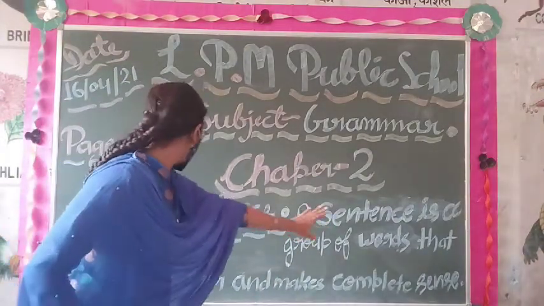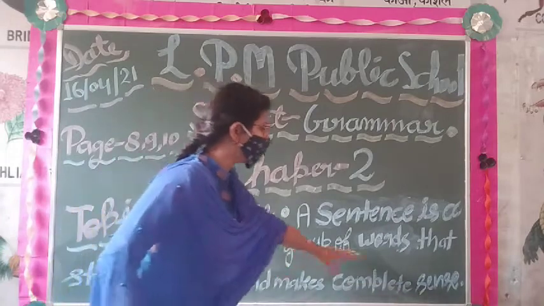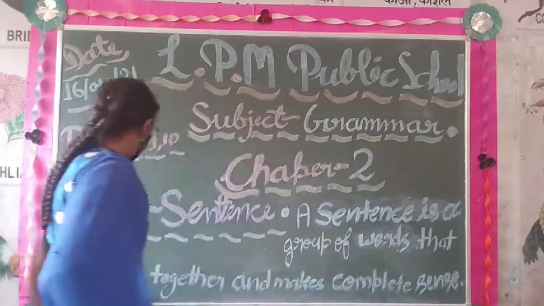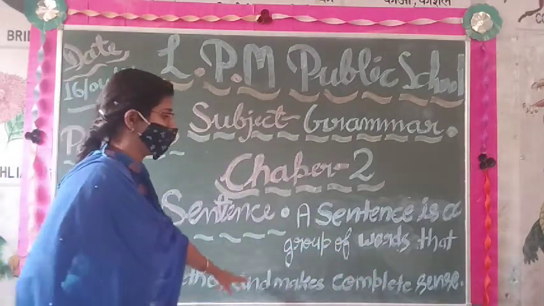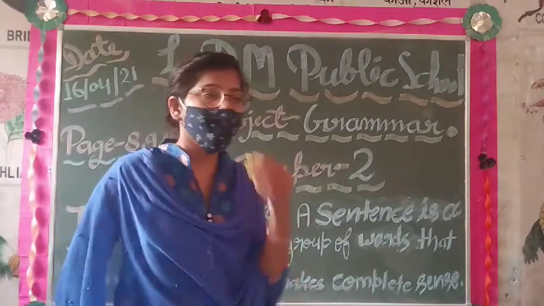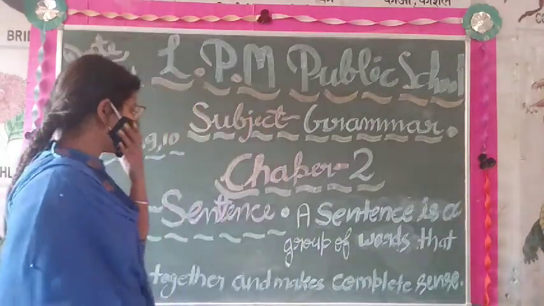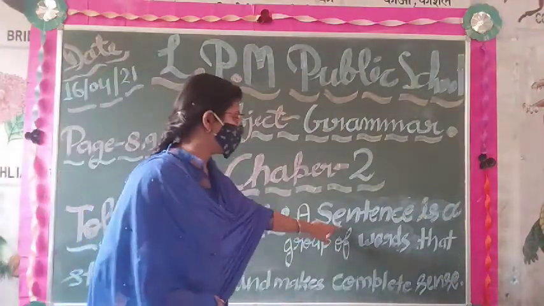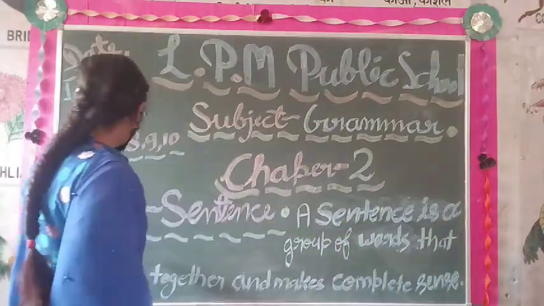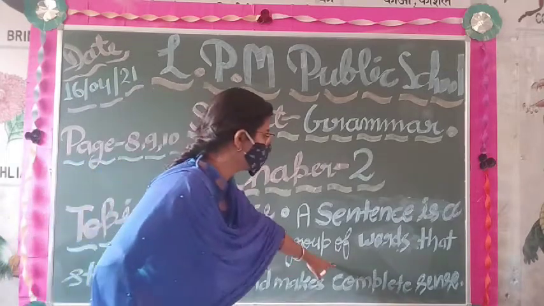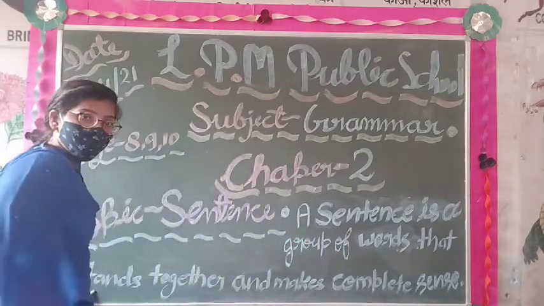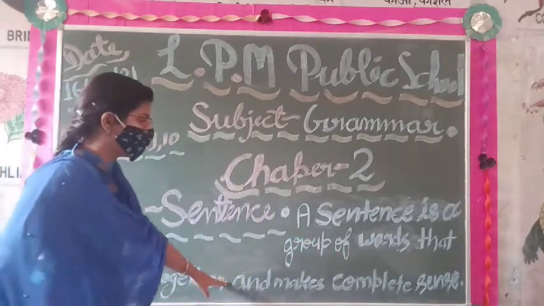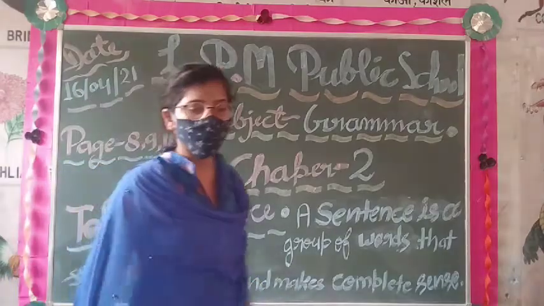A sentence is a group of words that stands together and makes complete sense. Now you can say that this is the definition of a sentence.